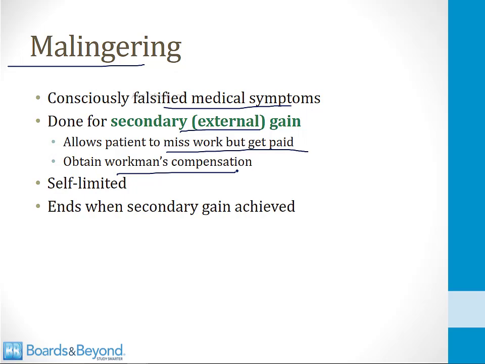What distinguishes this from factitious disorders and some other problems is that it is self-limited, and it's going to end when the secondary gain is achieved. So, for example, the patient with Munchausen syndrome will chronically like being sick because of the gain that they get. The person who is malingering, once they get the check for workman's compensation, their symptom is going to go away. That is malingering, not a factitious disorder. And that concludes our module on somatic and factitious disorders.